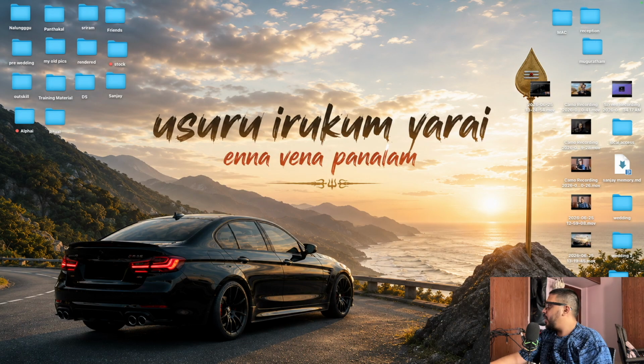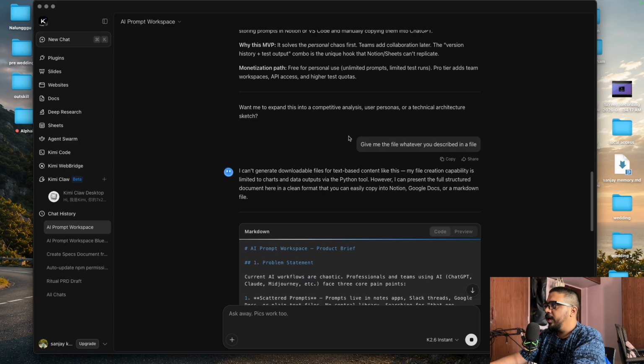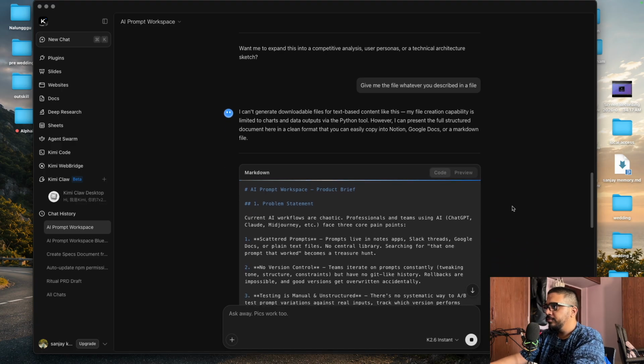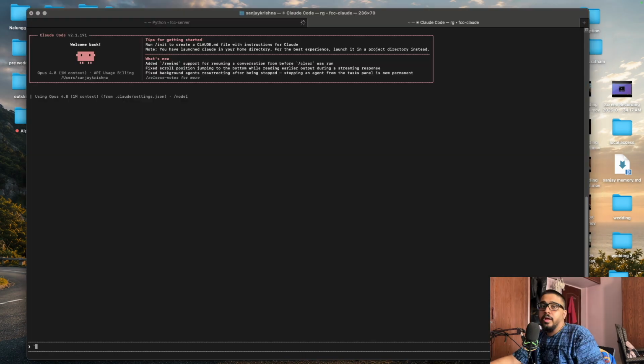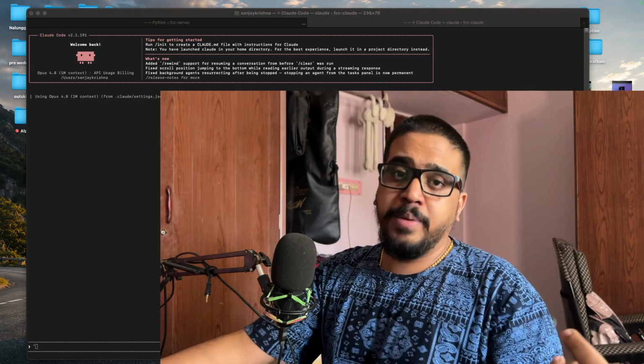All right, so now let's see what Kimi has made us. I told it, give me a Markdown file. This is what I wanted. Okay, give me a file, and it cannot generate a file, and gave me a Markdown version of it. So this is much better. Now we have two PRD files from Kimi and from ChatGPT, and we have two SRS files from Kimi and ChatGPT. And using Claude Code, I'm going to tell you how to validate which PRD or which SRS to use.